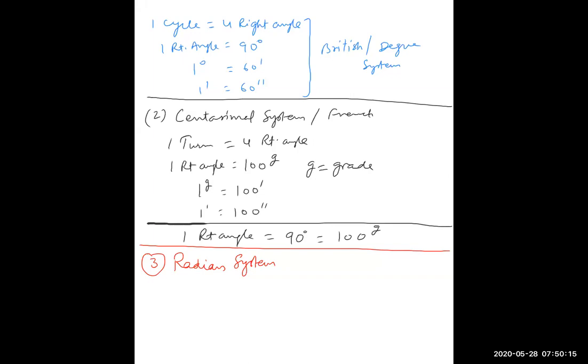Or circular system. This is the most practical system basically. In higher classes, after 10th, in 11th, 12th or higher studies, we will deal with the radian system only, the circular system, because this is connected with a circle. I will explain this.